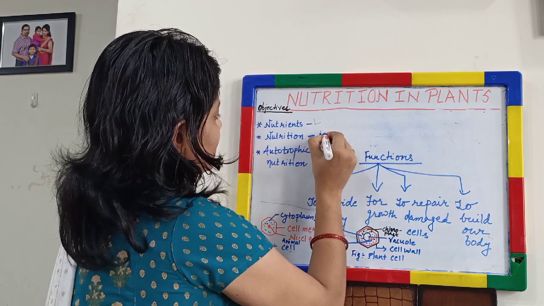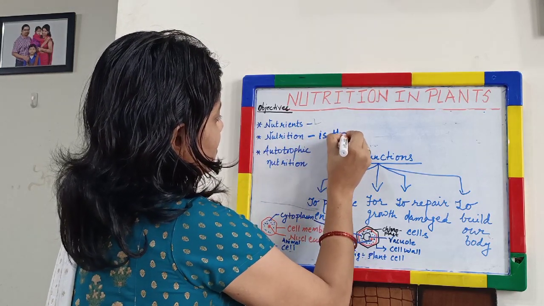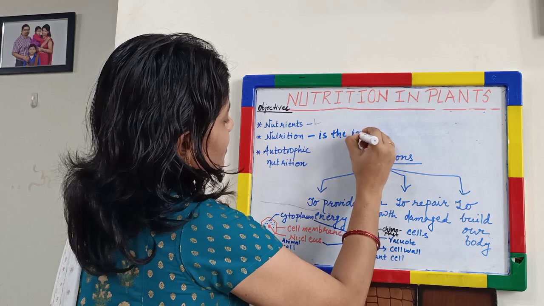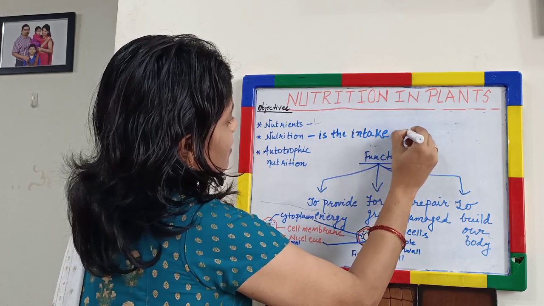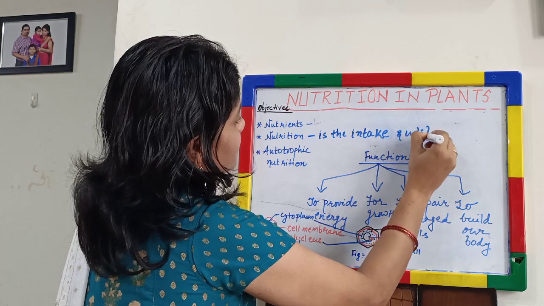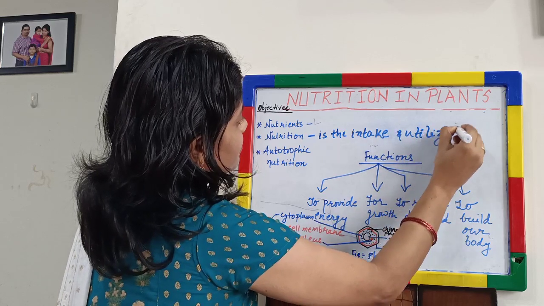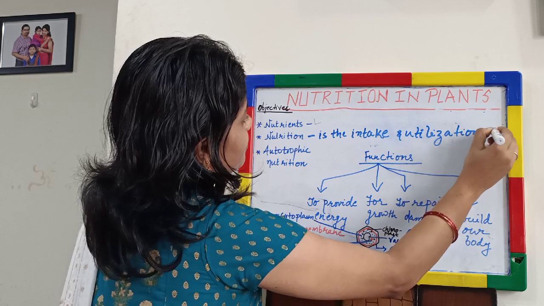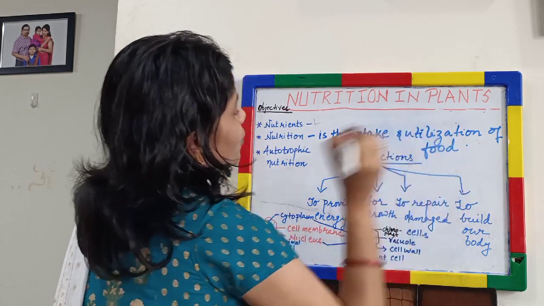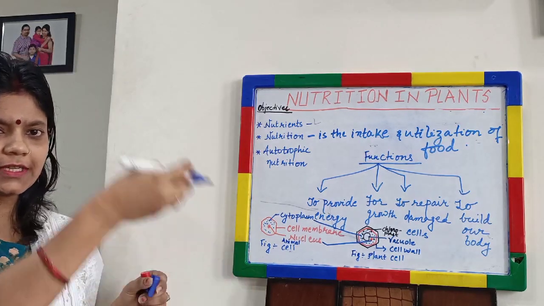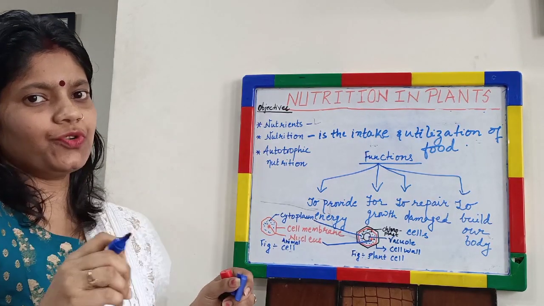Nutrition is the intake and utilization of food.